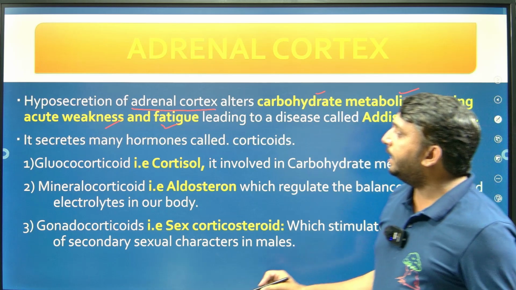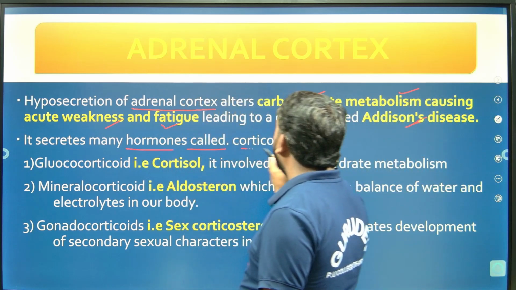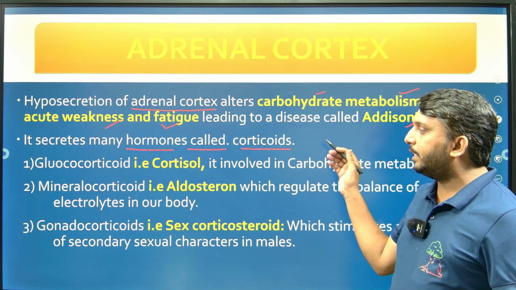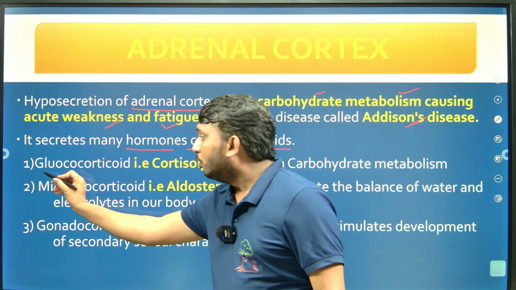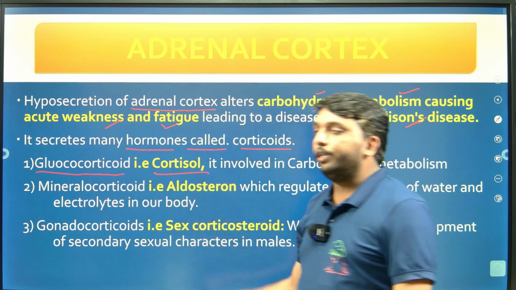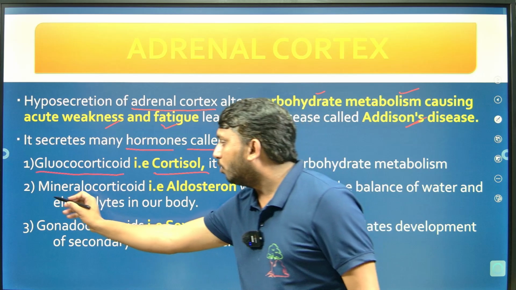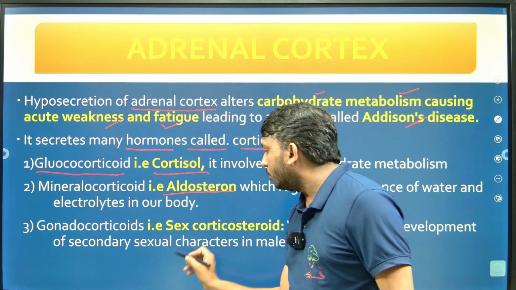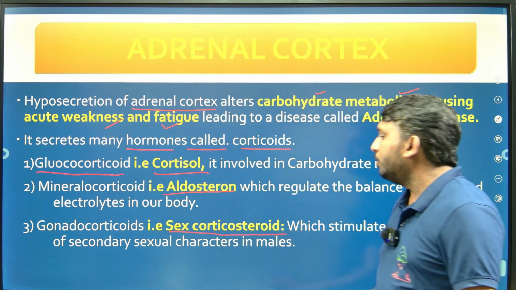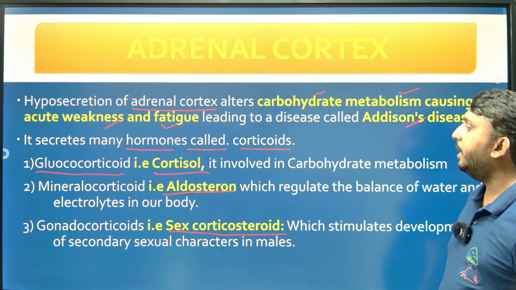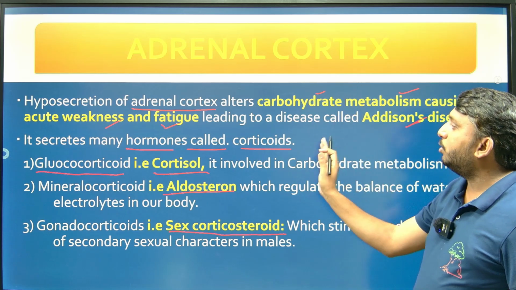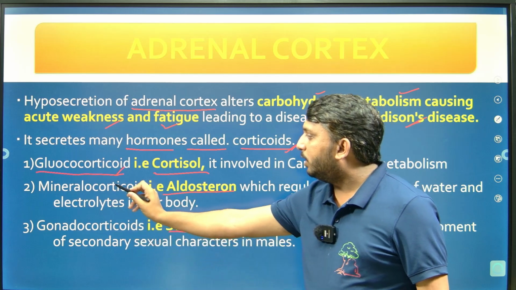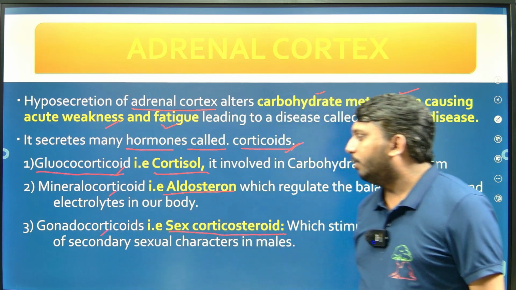Here it secretes many hormones called corticoids. Based on their function, there are three types of corticoids. The first one is glucocorticoids, mainly cortisol. The second one, mineralocorticoids, that is aldosterone. And the third one, gonadocorticoids, that is sex corticoids. So totally, glucocorticoids, mineralocorticoids and gonadocorticoids.